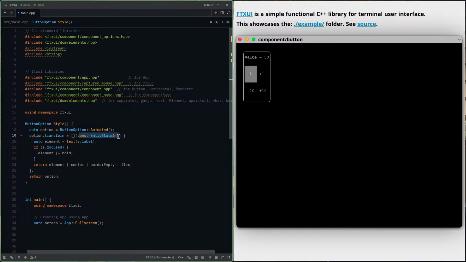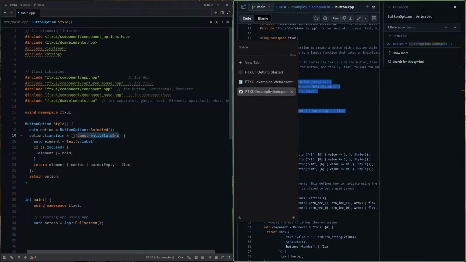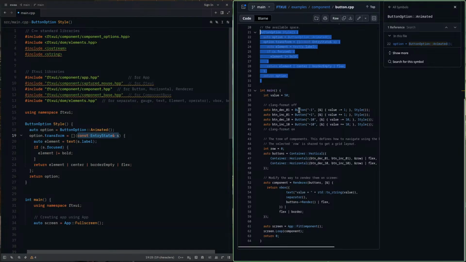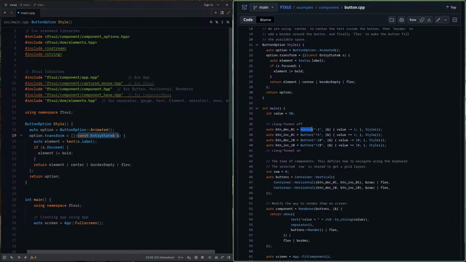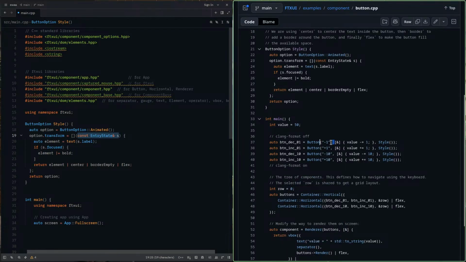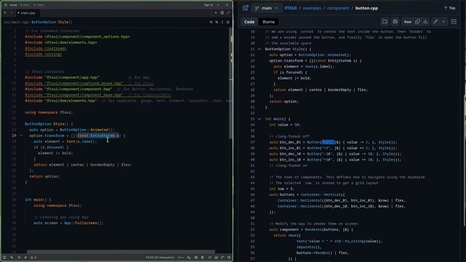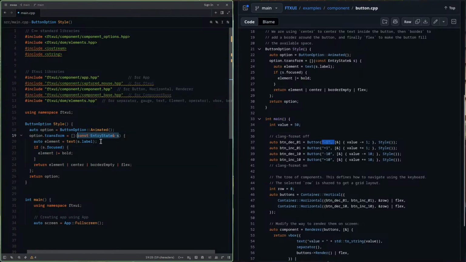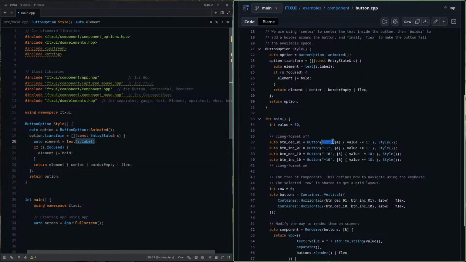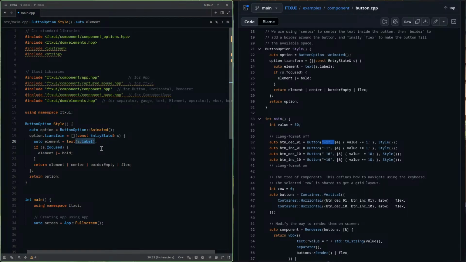Okay. So now this entry state provides me with, I think, when we just copy one more code here. So when we are creating any button here, see that, scroll this thing, we are creating a button here. So when creating a button, we have some data here, and this entry state s means that this will be used here, and s dot label means this -1. So we did this only.